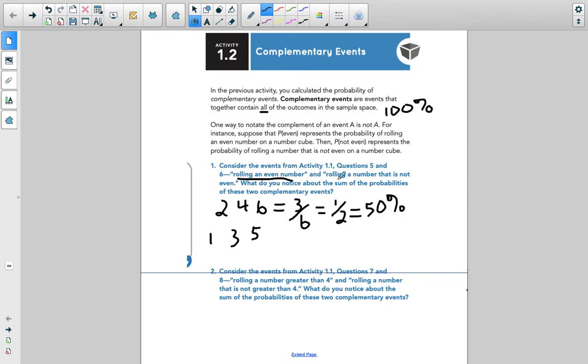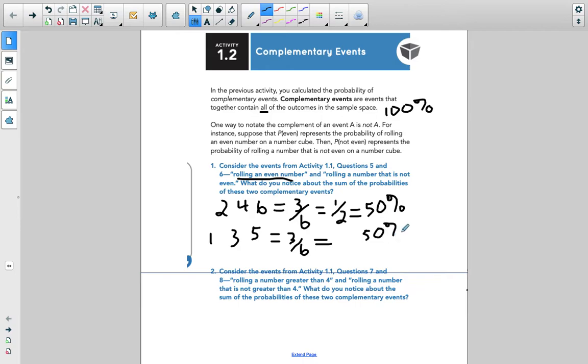Well, then it says its complement is rolling a number that is not even. So here are my options for that. Here is rolling not an even, the complement again. And you see there are 3 possible options, 1, 3, and 5. That's a total of 3 possible options out of a total of 6 possible outcomes. And I'm going to cut right to the chase, go right to my answer, which is again 50%.